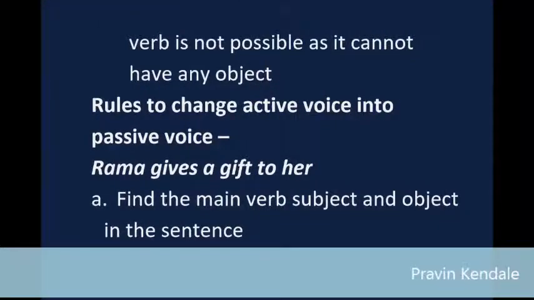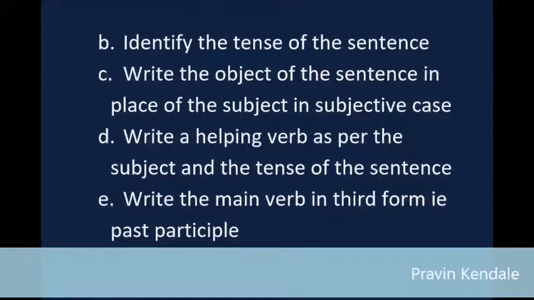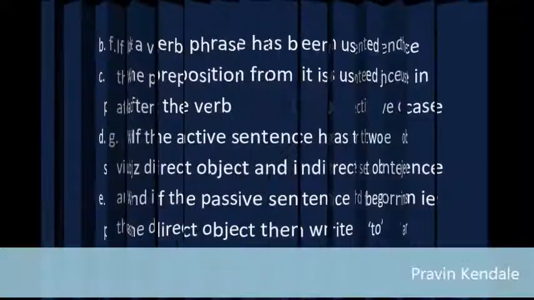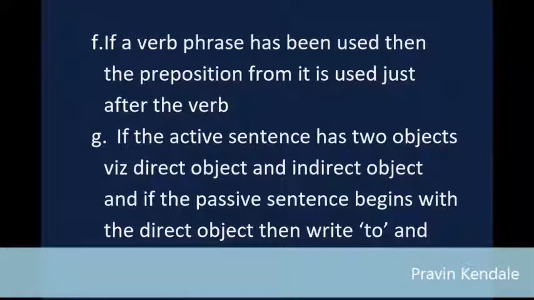Rules to change active voice into passive voice. Example: Rama gives a gift to her. A. Find the main verb, subject and object in the sentence. B. Identify the tense of the sentence. C. Write the object of the sentence in place of the subject, in subjective case. D. Write a helping verb as per the subject and the tense of the sentence. E. Write the main verb in third form, i.e. past participle. F. If a verb phrase has been used, then the preposition from it is used just after the verb.